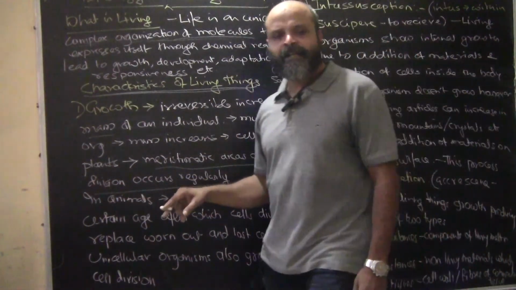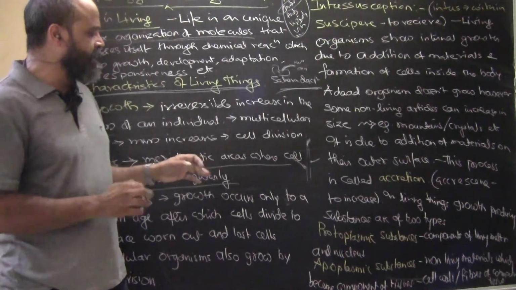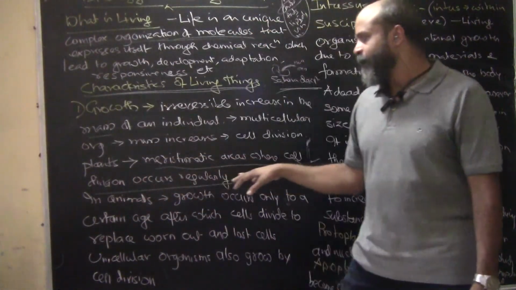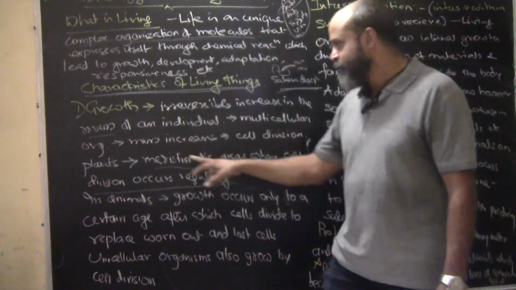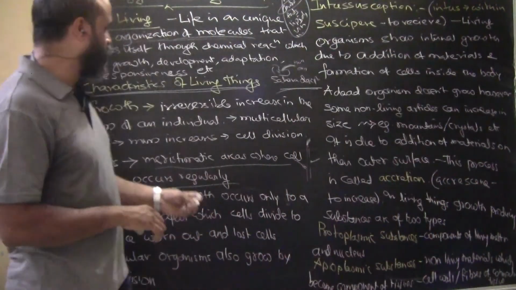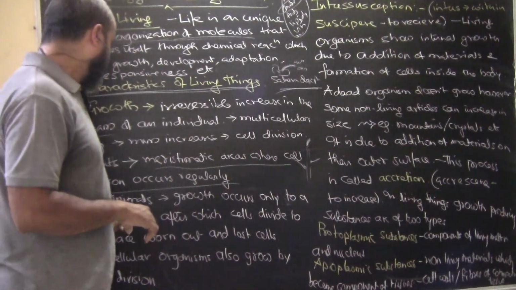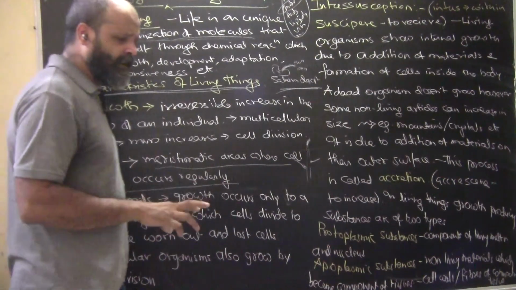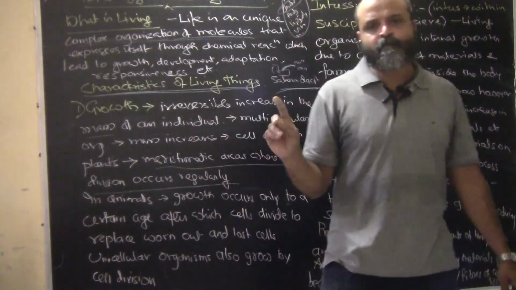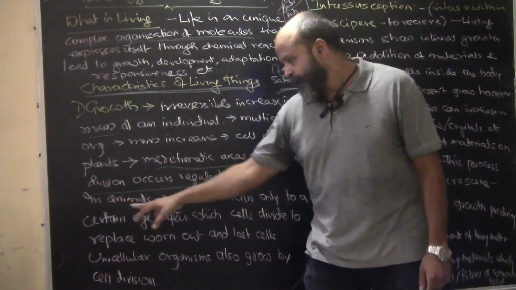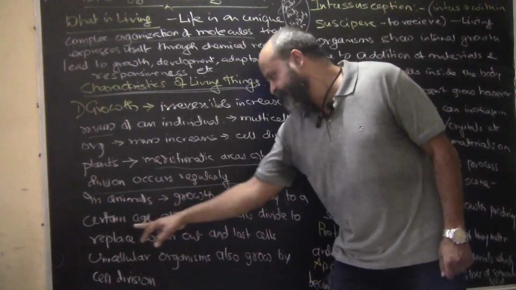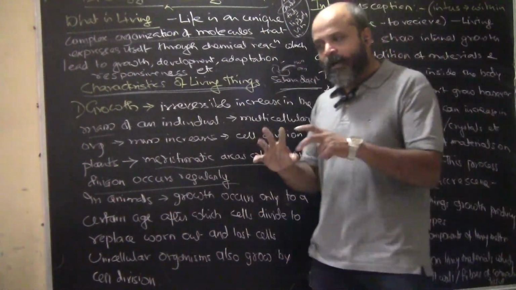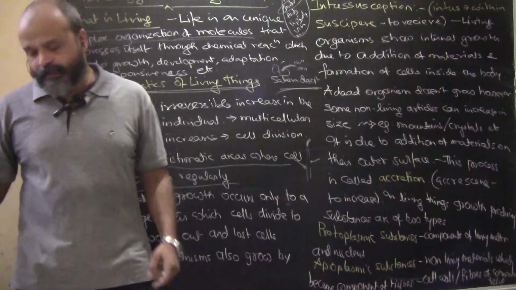So in animals and in plants, the cell division thing is a little different. In animals the cell division is a little different from the way it happens regularly in plants. So these are the two things that we have in terms of growth. Now in animals, growth occurs only to a certain age. So we all know this, right? Let's say in human beings, after 25, at least by height you will not grow. So in animals, growth occurs only to a certain age, after which cells divide to replace worn out and lost cells. So after this also cells are getting created.